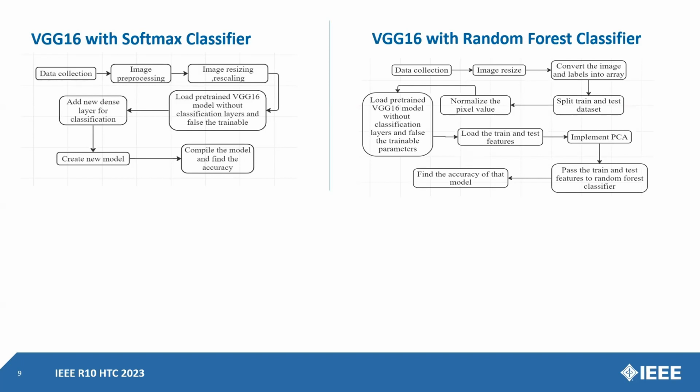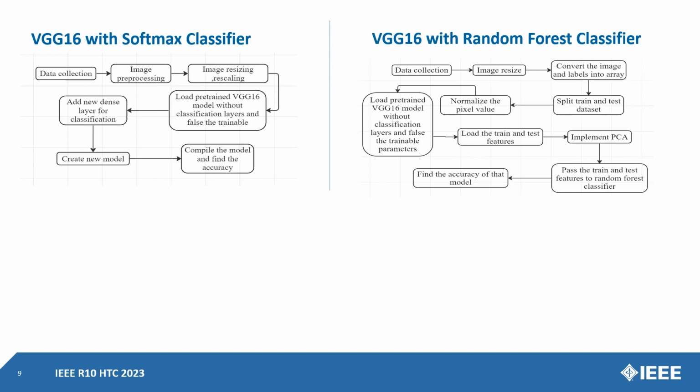After that, we extract the train and test features and implement PCA on them to reduce the size of the model. And then we pass the train and test features to the random forest classifier, and then we find the accuracy of that model.